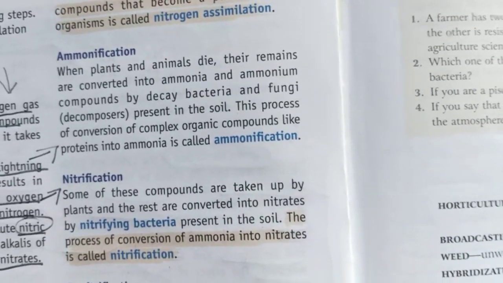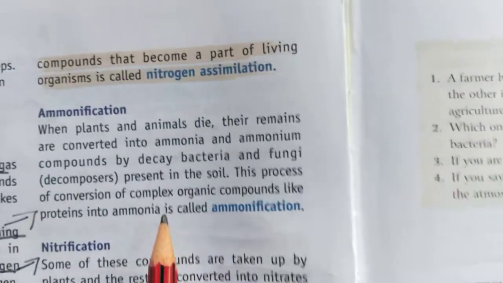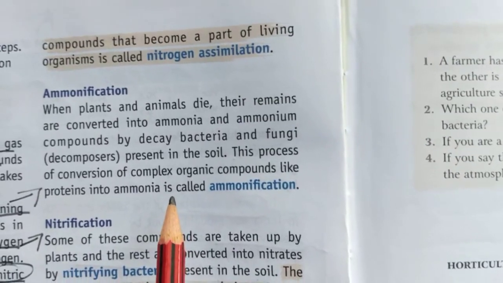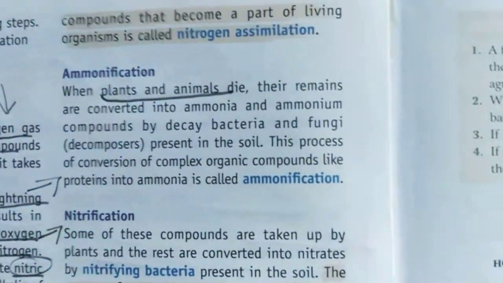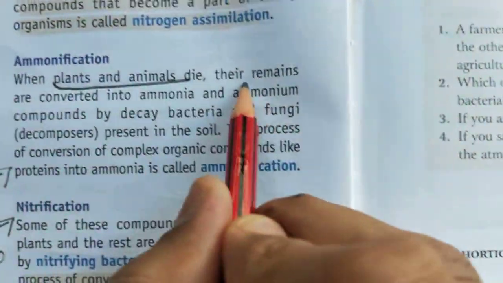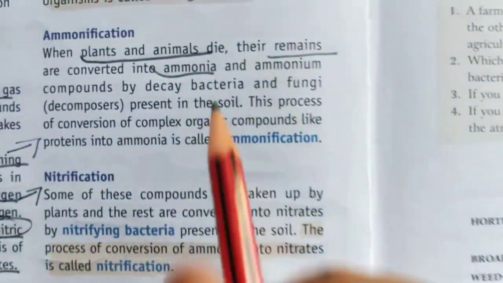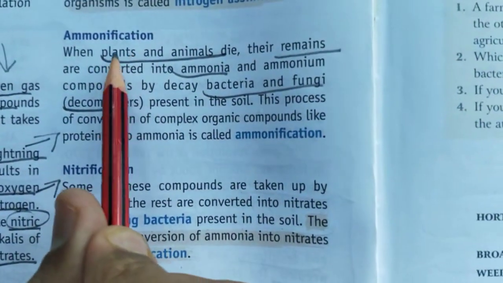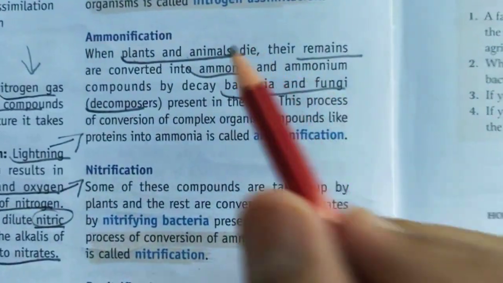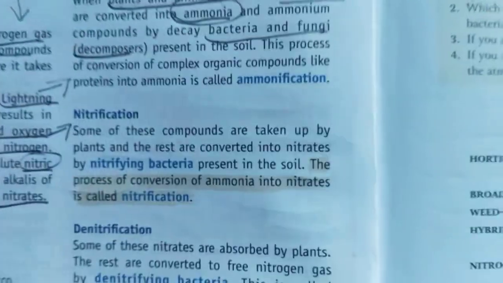What happens in ammonification? Plants have also absorbed the nitrogen and it has become part of their cell machinery. Same is the case with animals. They have also absorbed the nitrogen and it has become part of their cell machinery. When both the plants and animals die, their dead remains will be converted into ammonia with the help of bacteria and fungi. That means some decomposers will act on the dead bodies of plants and animals, and the nitrogen present in the dead bodies will be converted into ammonia.